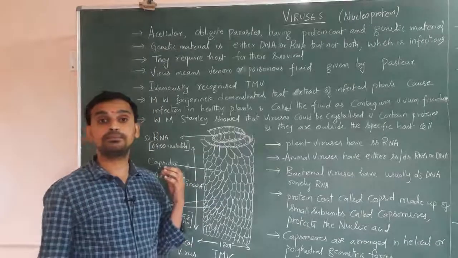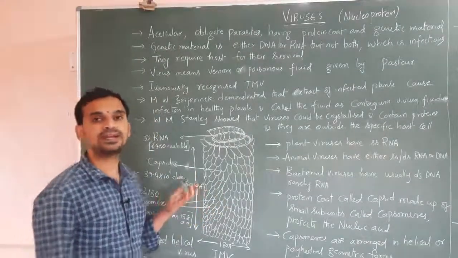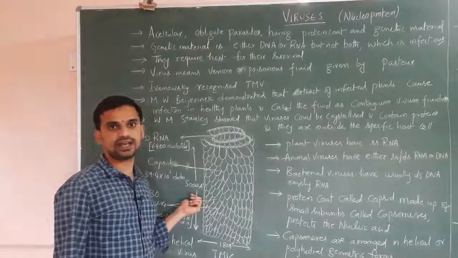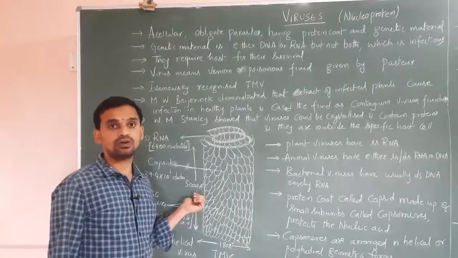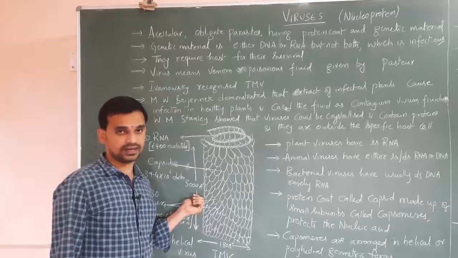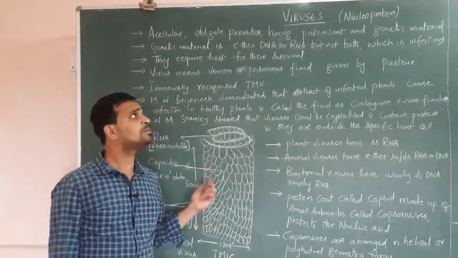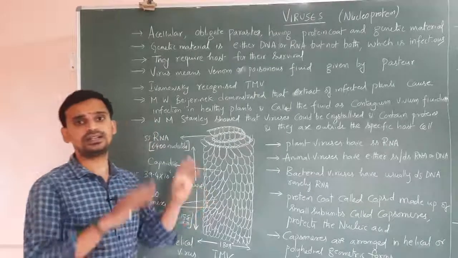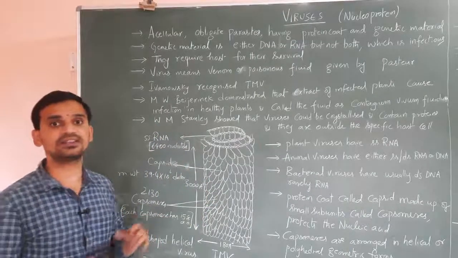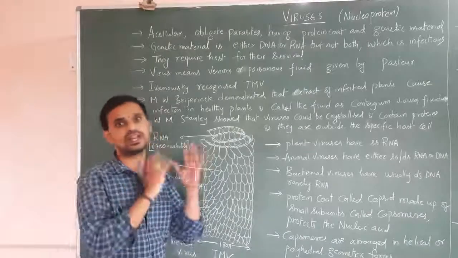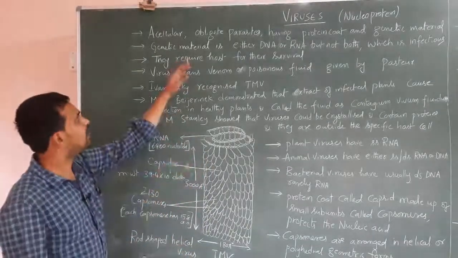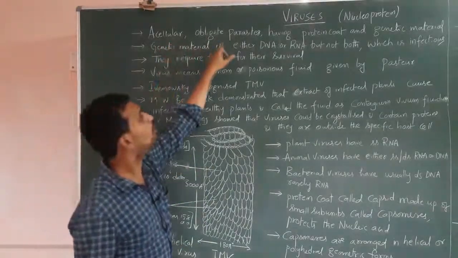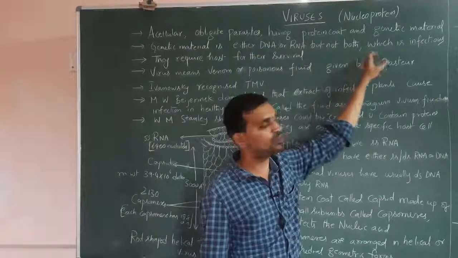Now coming to the kingdom Plantae. Kingdom Plantae contains all photosynthetic organisms. Kingdom Animalia contains all heterotrophic multicellular organisms. So here, viruses don't fall under these categories because the characteristics of viruses are quite different from those organisms. Viruses are acellular obligate parasites having protein coat and genetic material.